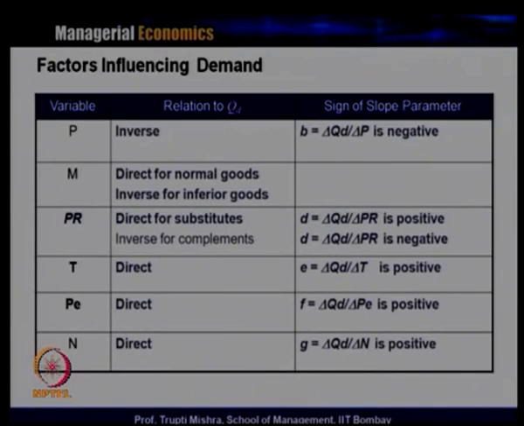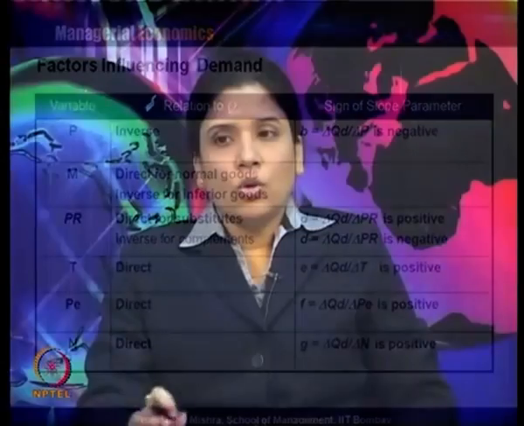Again, the price of related goods: it's direct for substitutes, inverse for complements. Now take the example of tea and coffee. When the price of coffee increases, quantity demanded of coffee decreases, but the quantity demanded of tea increases. It means when there is an increase in the price of a substitute good, that leads to an increase in the quantity demanded of this good. So, if price of coffee increases, that leads to an increase in the quantity demanded of tea, and that is why there is a direct relationship between the price of a related good and the quantity demanded of a substitute good.